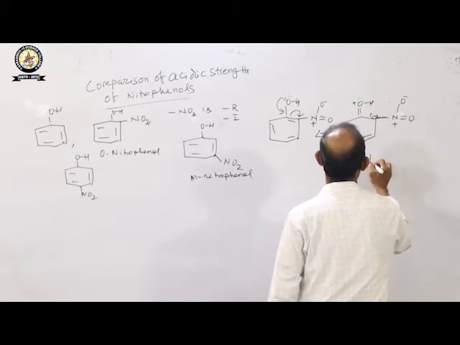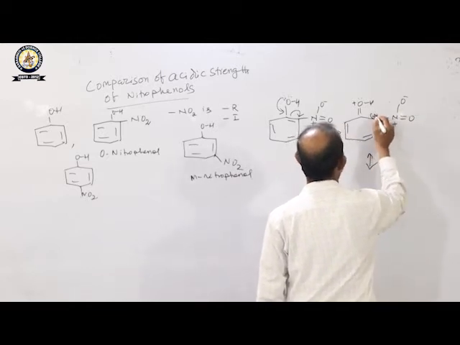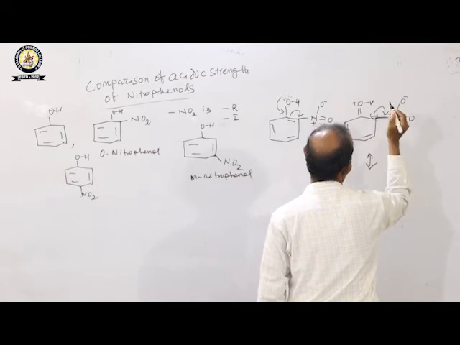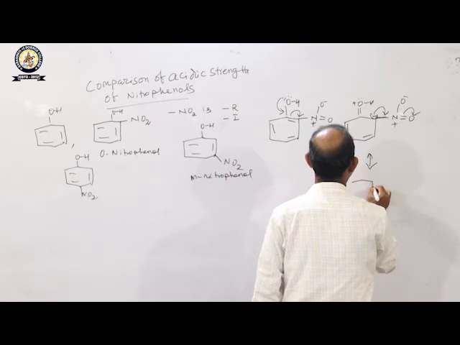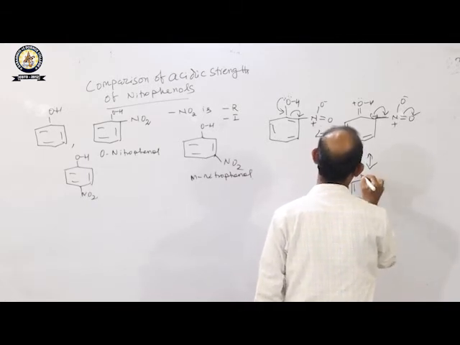Okay, now the electron will come to this place and this will delocalize in this direction. So the structures are drawn.